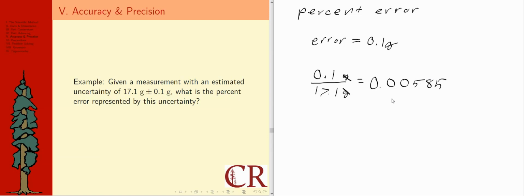0.00585. But if you think about this from a very basic math class point of view, and somebody said, here's a decimal, give me a percent, wouldn't this correspond to just 0.585%? And guess what? This was the relative error. Well, the percent error is basically the relative error expressed as a percentage, which now when you look at that, hopefully we can all agree that wasn't that huge a stretch.